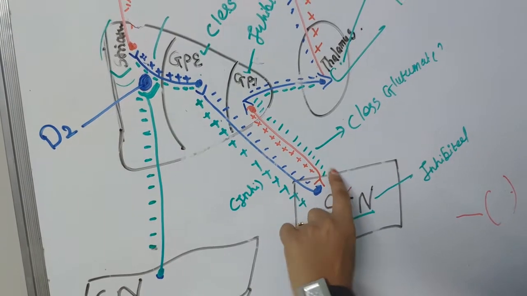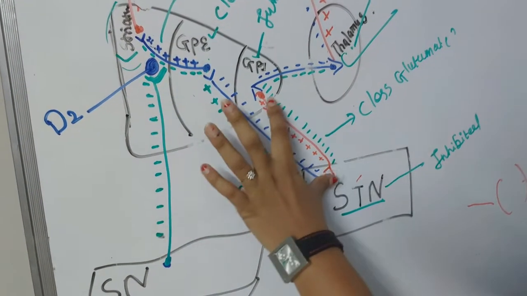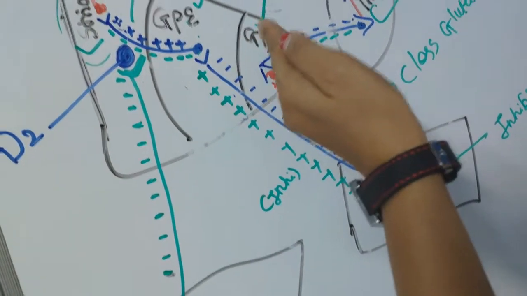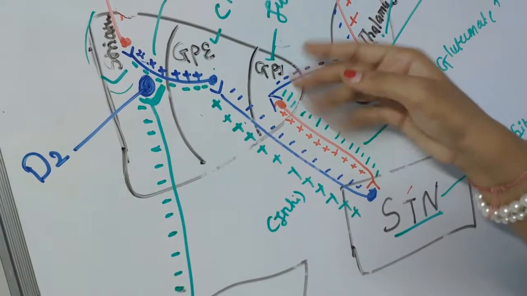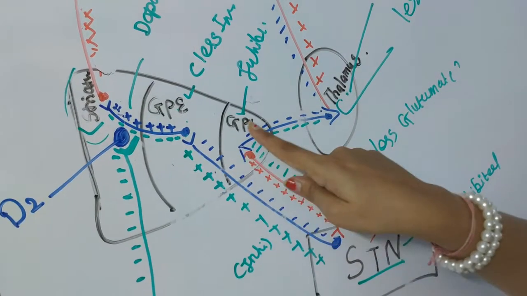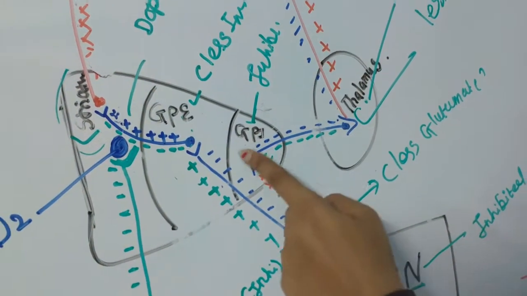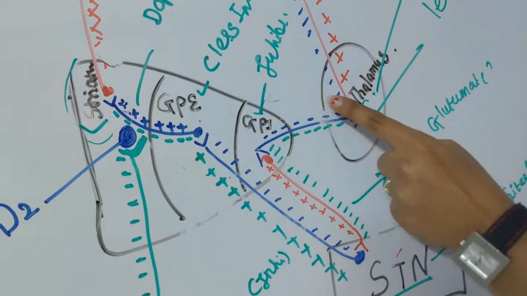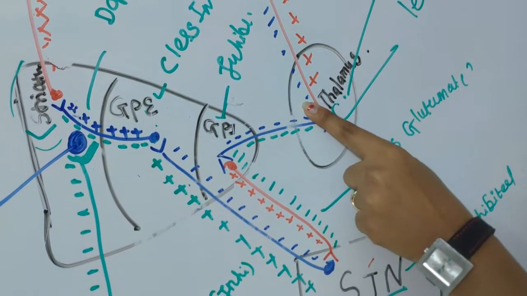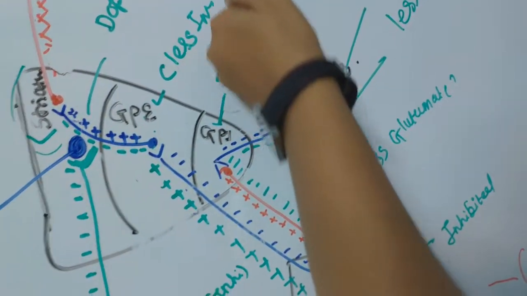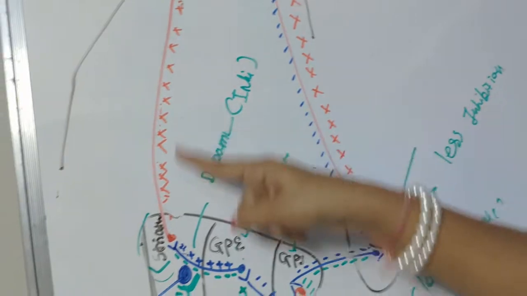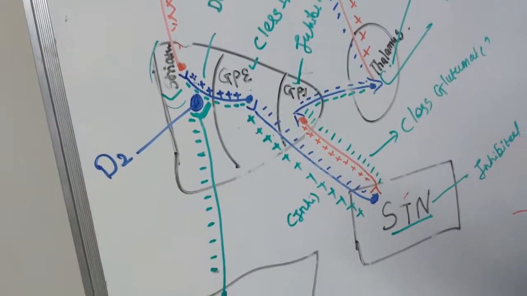So the subthalamic nucleus is stimulated, and it secretes more glutamate over the globus pallidus interna. More glutamate means this glutamate stimulates the globus pallidus interna. This globus pallidus interna consists of more GABA. As it is stimulated, it secretes more GABA on the thalamus through this fiber. So more GABA over the thalamus inhibits the thalamus, and the inhibitory signal is sent to the cortex. So this pathway is totally for inhibition of the movement.